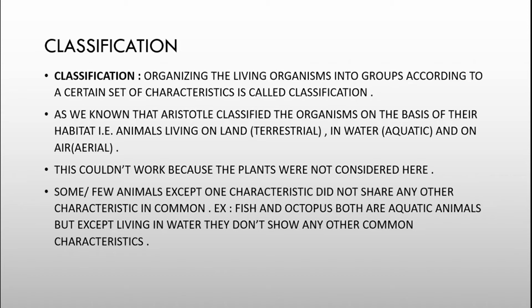Now, as we know, Aristotle classified the organisms on the basis of their habitat, that is, animals living on land, that is terrestrial, in water, aquatic, and in air, that is aerial. But this couldn't work because the plants were not considered here. Very few animals, except for one characteristic, did not share any other characteristic in common. For example, fish and octopus are both aquatic animals, but except for living in water, they don't show any other common characteristics.